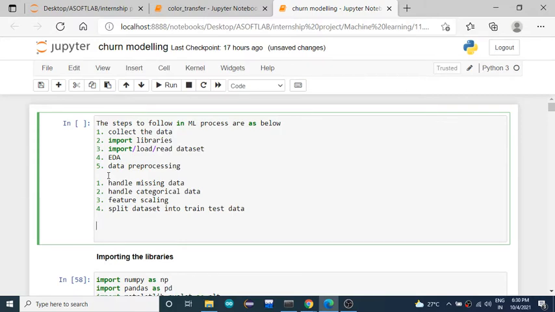Handling categorical data is also called encoding. Here you are going to convert categorical data into numerical data, because any machine learning algorithm does not read categorical data directly, and you should convert it to numerical data and then feed it to the machine learning algorithm. So the process of handling missing data is called imputing, and the process of handling categorical data is encoding.